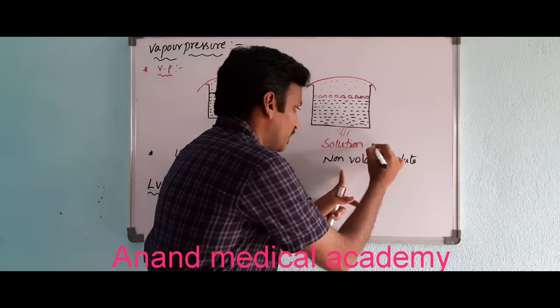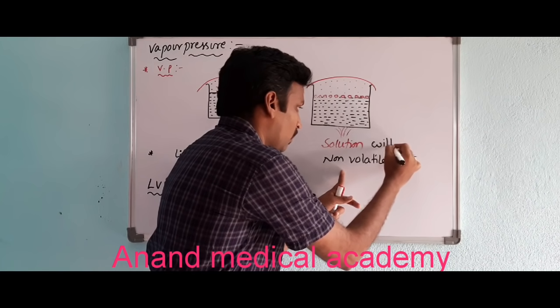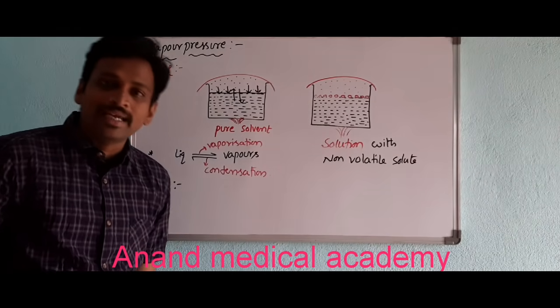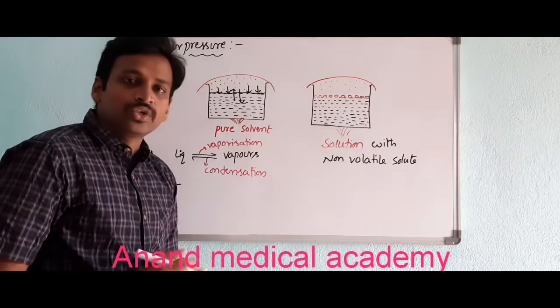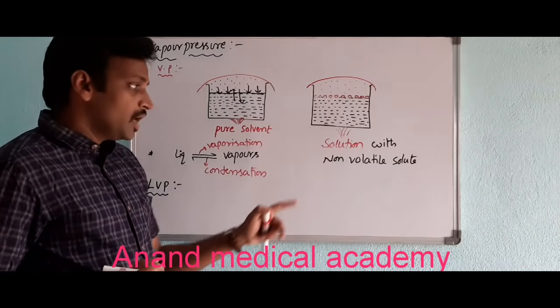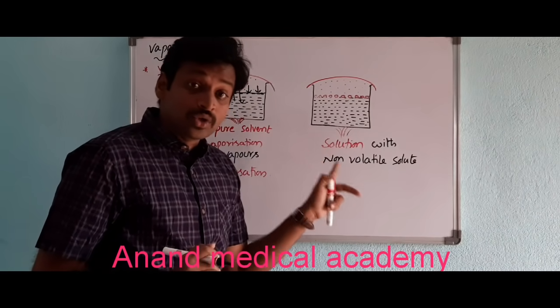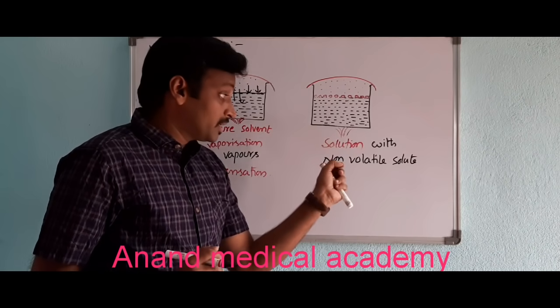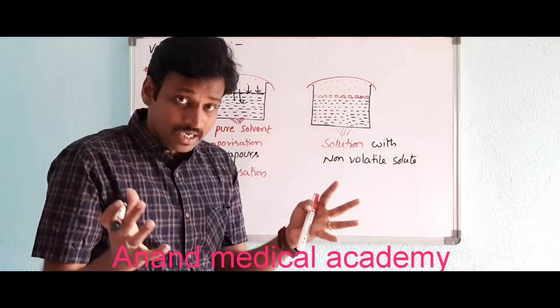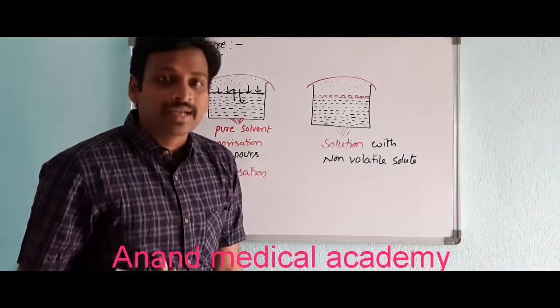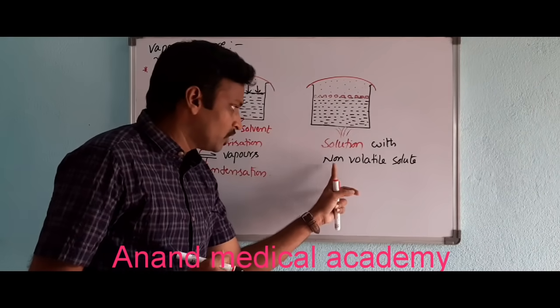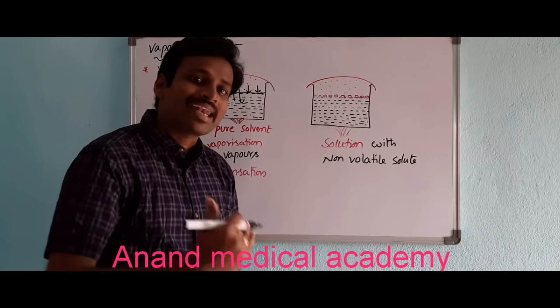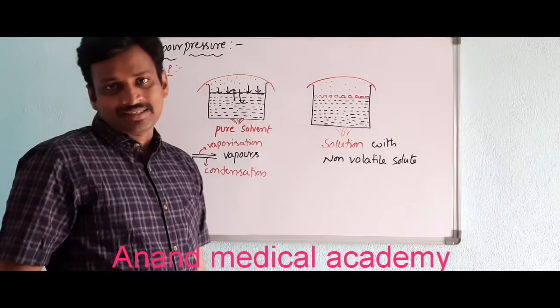You may have a doubt about what exactly a non-volatile solute is. Non-volatile solute means particles which are very big and cannot be vaporized easily. They are called non-volatile solute. In that name only you have non-volatile, cannot be vaporized.